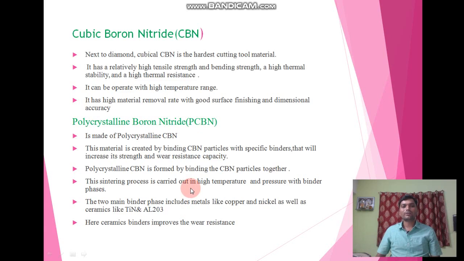So we can say that this polycrystalline boron nitride is formed by binding CBN particles together with sintering processes, and in the sintering process there are two main binder phases. The first binder phase is copper and nickel, and the second binder phase is ceramic, and this ceramic binder improves the wear resistance. So this is what about the